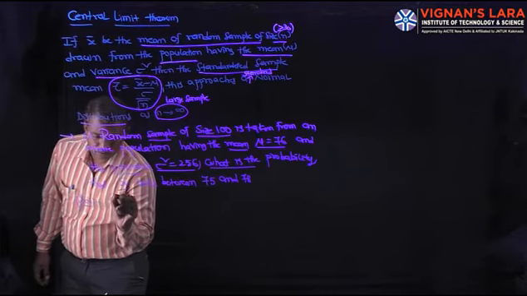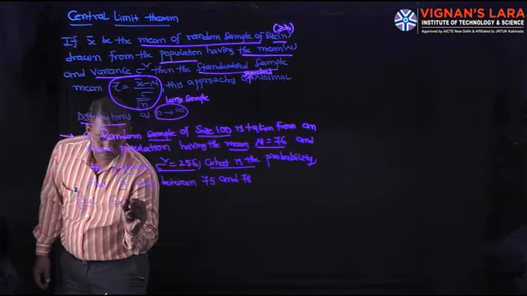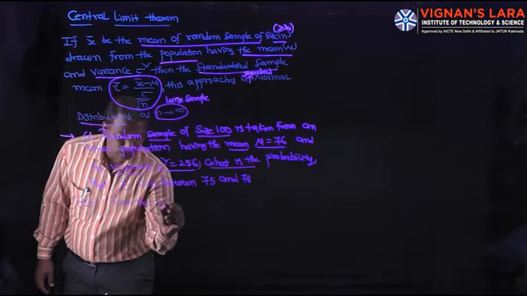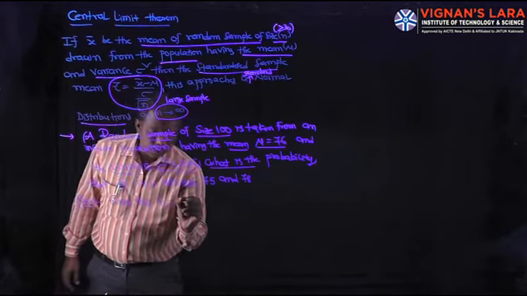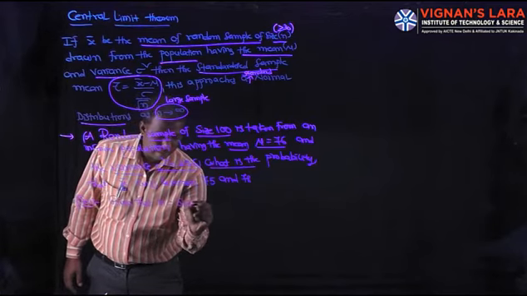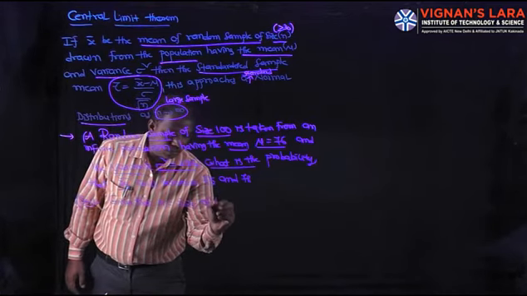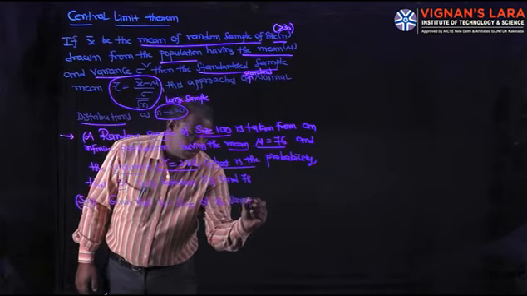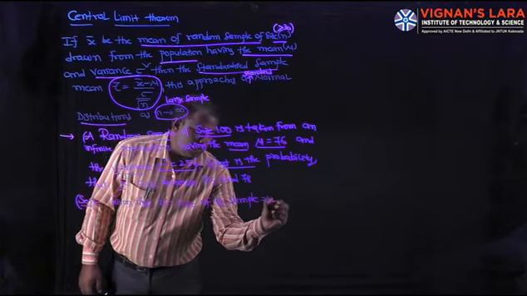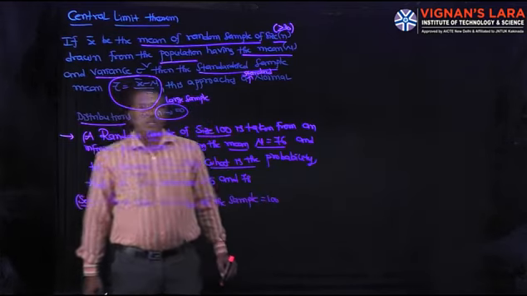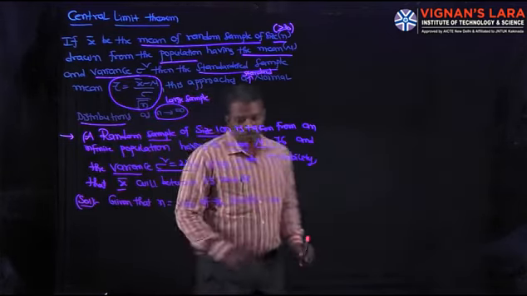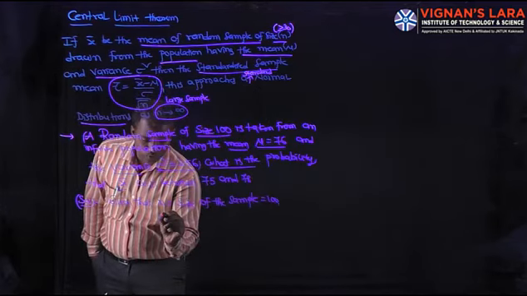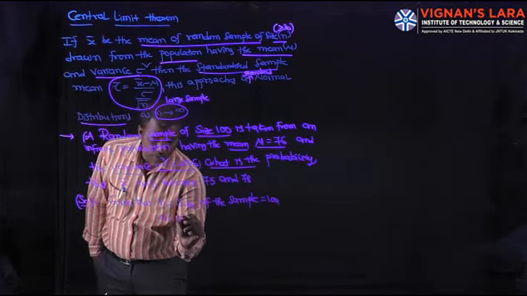Here given that, first step, small n is the size of the sample, that is equal to 100. 100 means greater than 30, so it is a large sample. Next, mean mu is equal to the mean of the population.